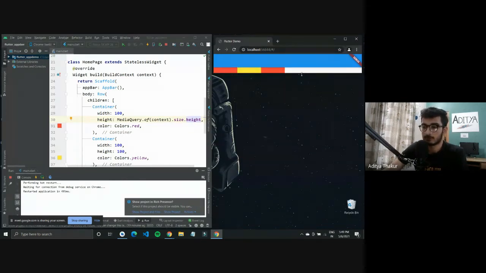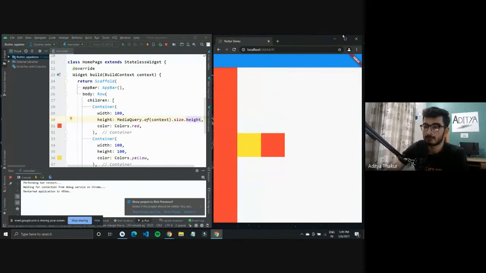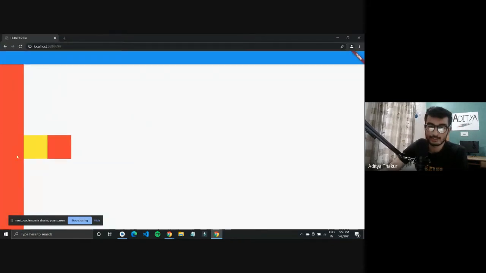What happens is, right now you would notice that all these containers got aligned to the center. Why? Because a container has properties where it takes up the maximum space. Since this container was taking up the whole space, these two align to the center of this widget.